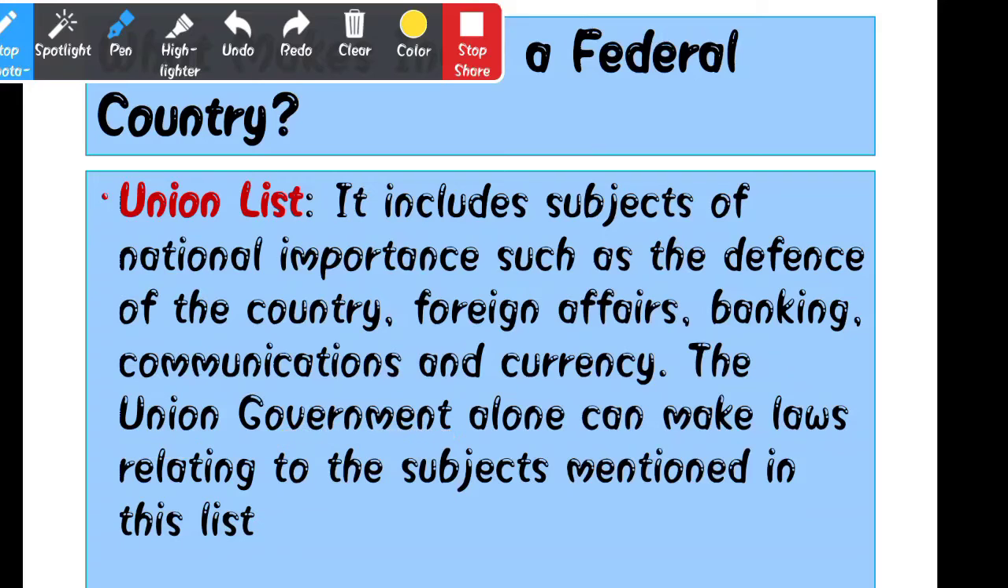Here the union government alone makes the law relating to the subjects mentioned here. Clear everyone? So union list means only the central government has the authority to make any decision or to pass any law on these topics. Which topics? That is defense, foreign affairs, banking, communication and currency.